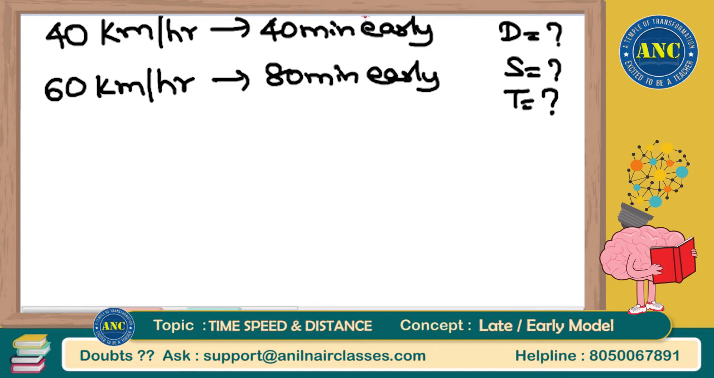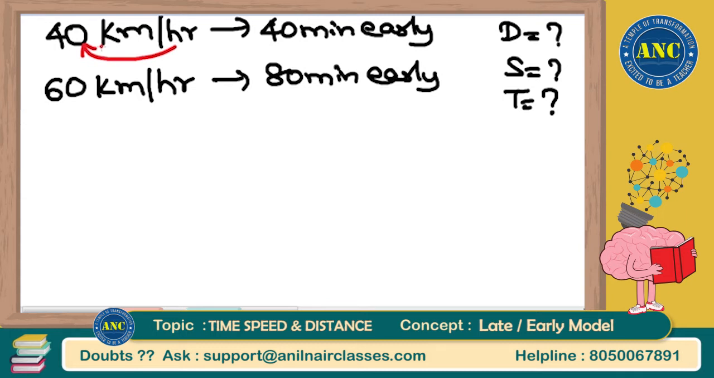Right? Now listen carefully, sir. 40 kilometers per hour, 60 kilometers per hour. I will assume the distance as LCM of 40 and 60, which is 120. First day, in 1 hour it is 40. To cover 120 it is 3 hours. Second day, in 1 hour it is 60. To cover 120 it is 2 hours.